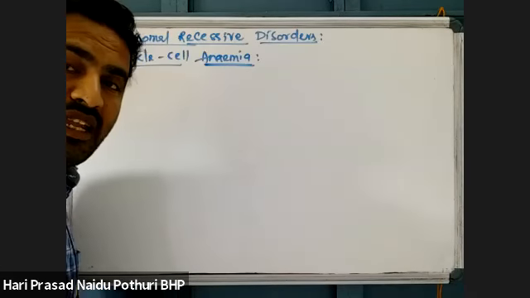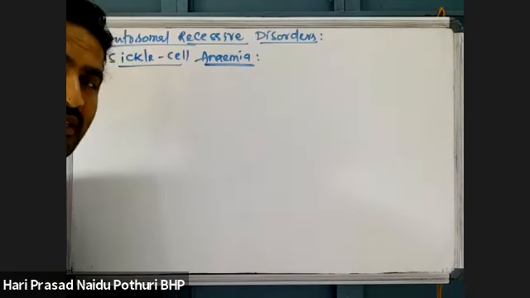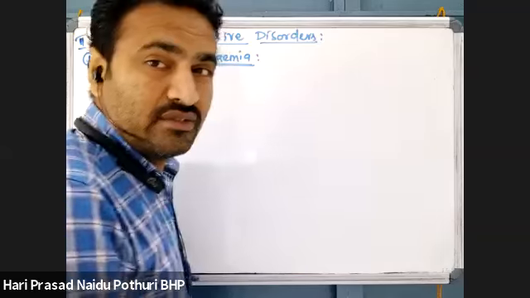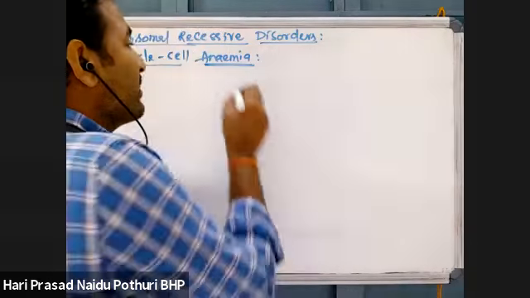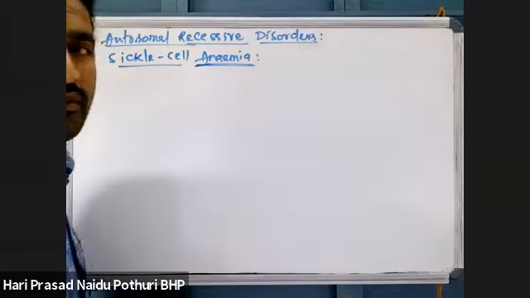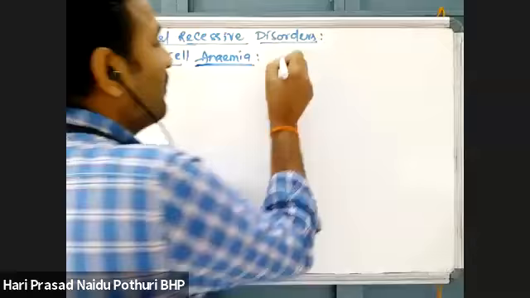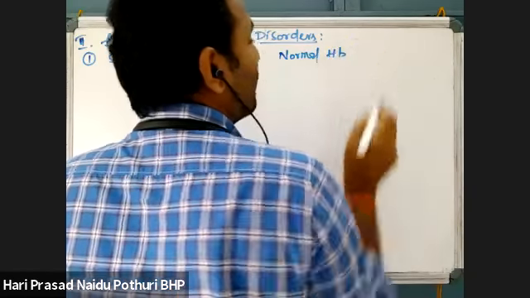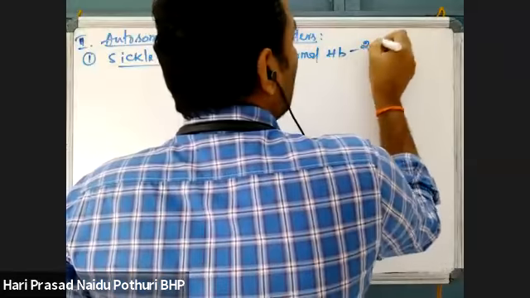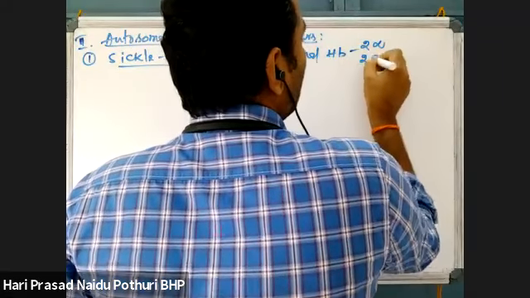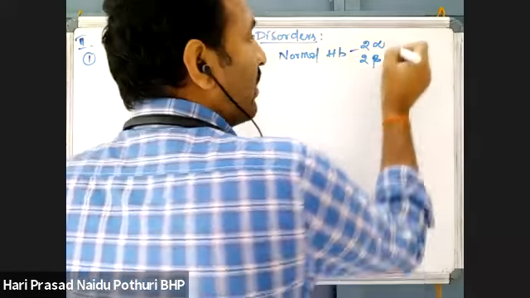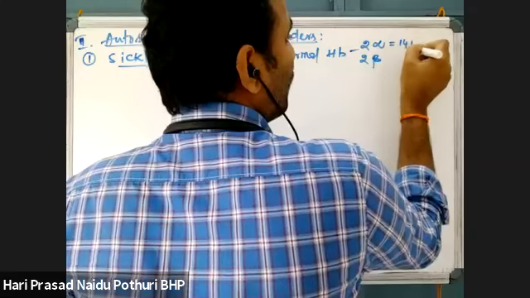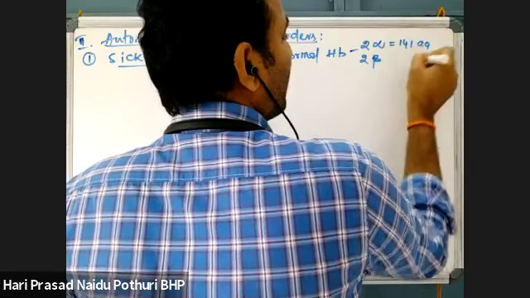What is sickle cell anemia? This is a condition which is due to recessiveness in hemoglobin production. You know normal hemoglobin. What is normal hemoglobin? Normal hemoglobin has 2 alpha chains and 2 beta chains. Each alpha chain has 141 amino acids.